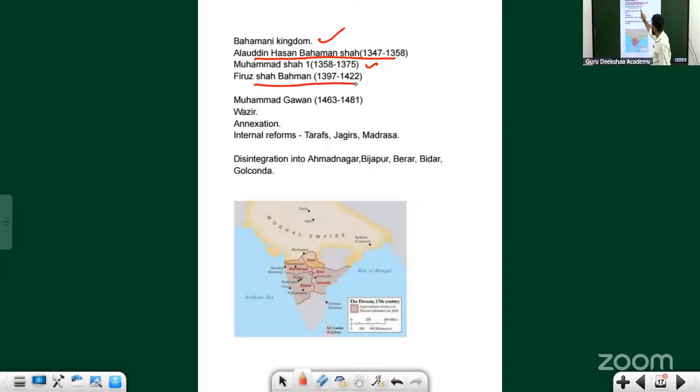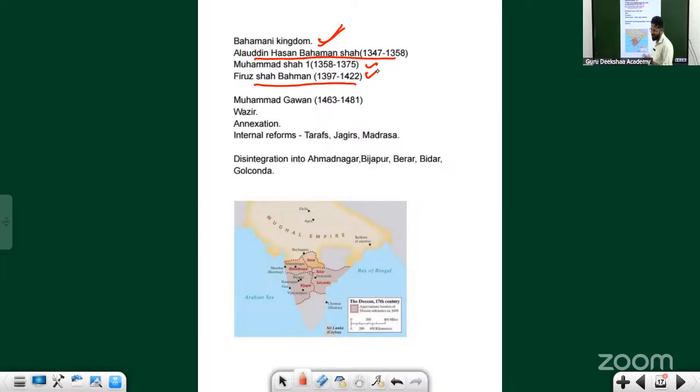Then we have talked about this person as well, Firoz Shah Bahman. The name Bahmani comes from Alauddin Hasan Bahman Shah. That's why it is also known as the Bahmani kingdom. We have talked about Firoz Shah Bahman, right? He was a contemporary of Devaraya I. He married the daughter of Devaraya I. Later, Devaraya I was able to defeat Firoz Shah.